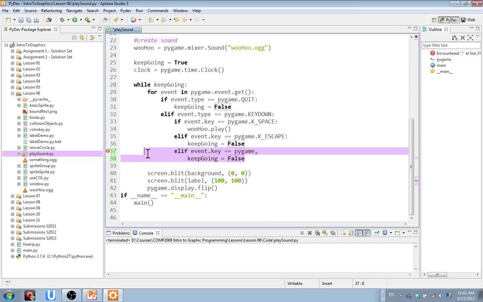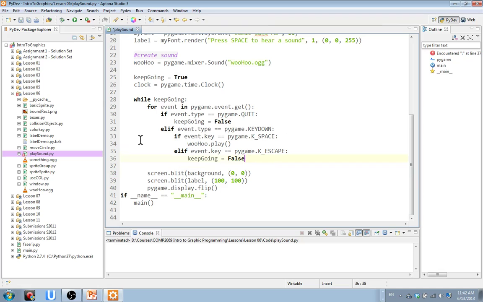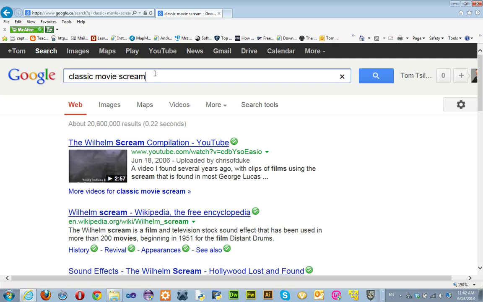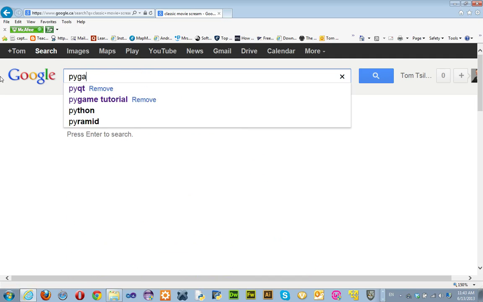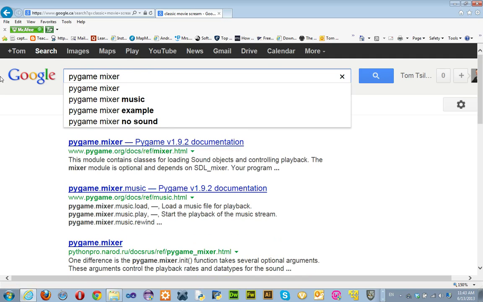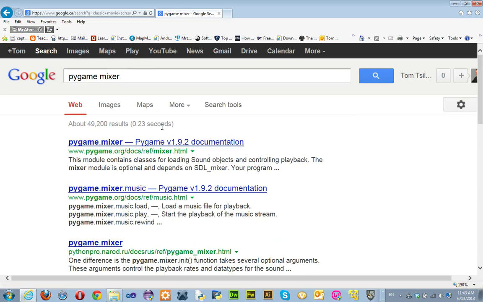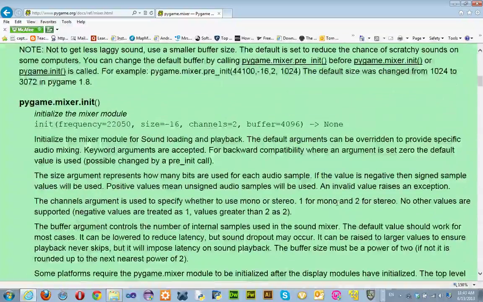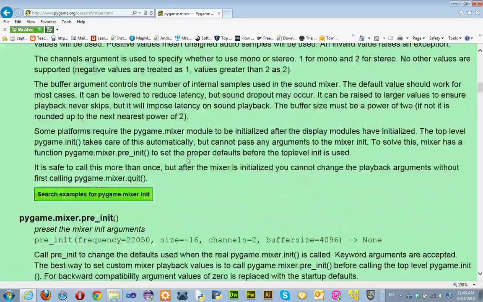You can also look for them online if you don't have an IDE that does this. And if I want to look at the Pygame Mixer, I just go here and search Pygame Mixer, and then it's going to take me to the docs for Pygame 1.9.2, which is the current version that I'm using. And if you scroll down, it gives you all the details, the buffer, the channels that you want to use, the size, and so on. It gives you all the different details here.